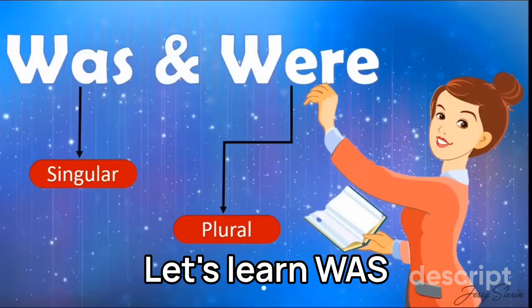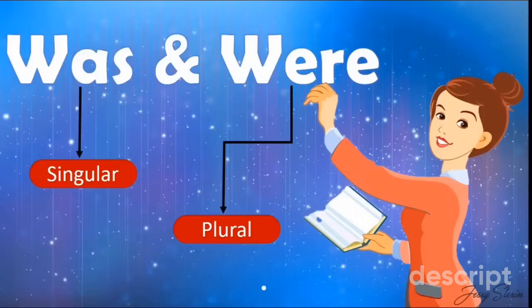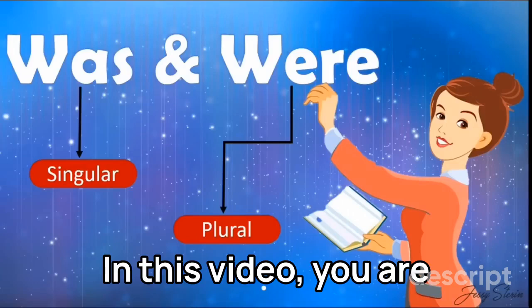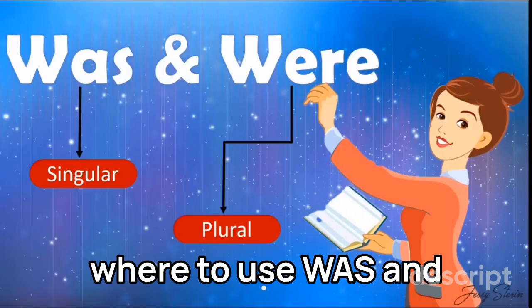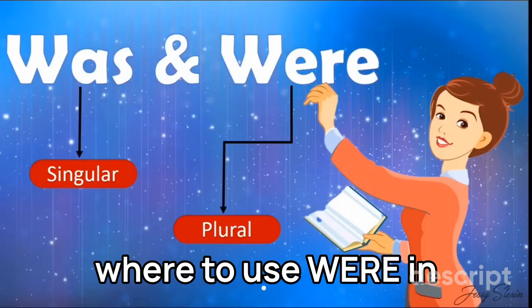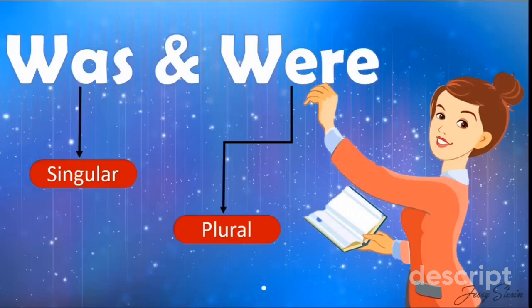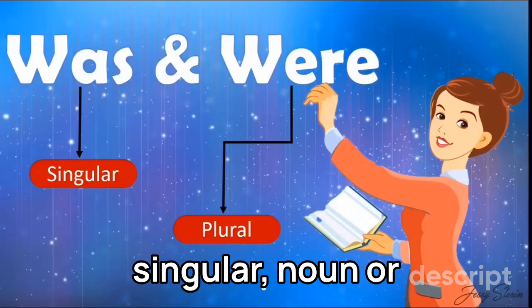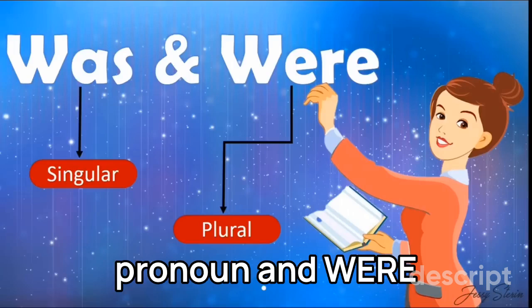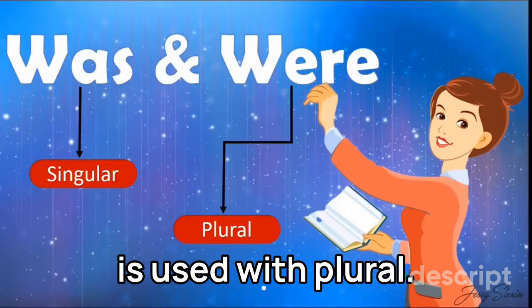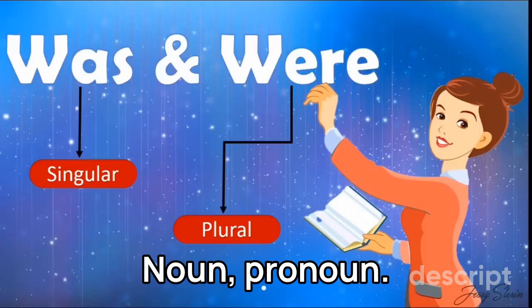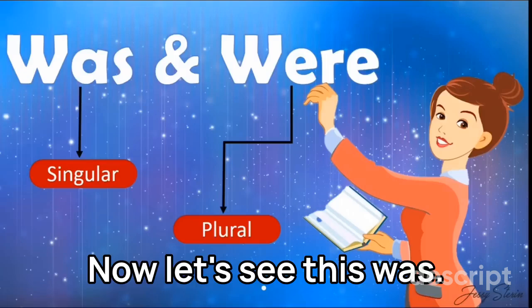Let's learn was and were. In this video, you're going to understand where to use was and where to use were in the given sentence. Was is used with singular noun or pronoun, and were is used with plural noun or pronoun. Now let's see this.